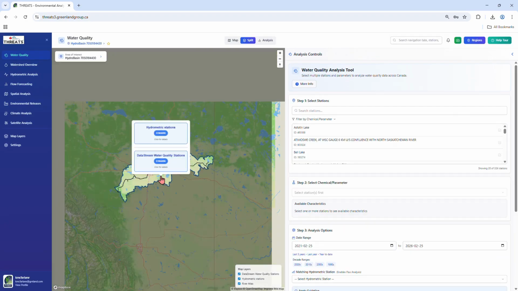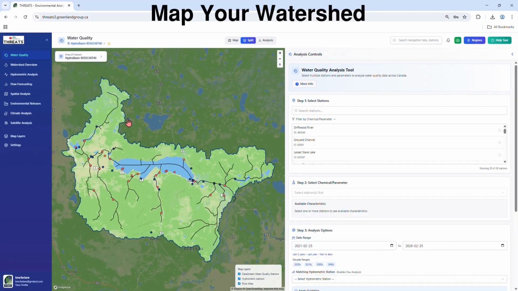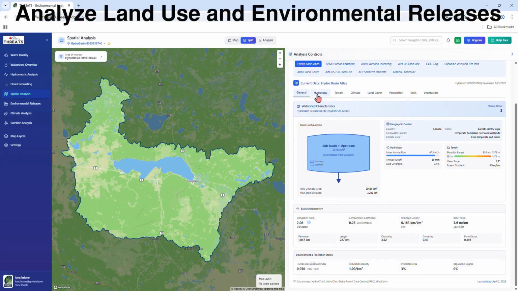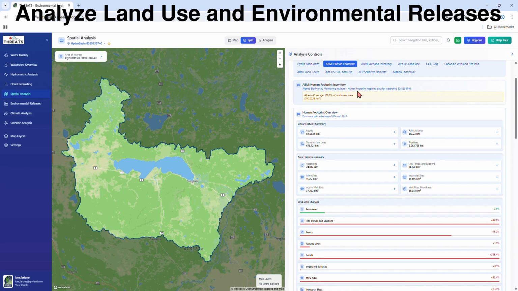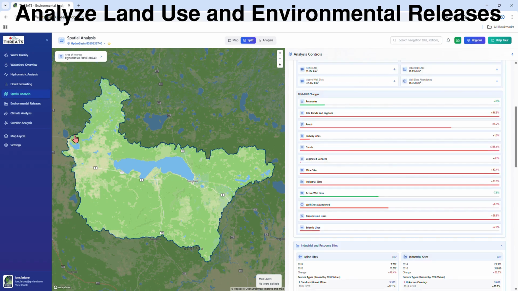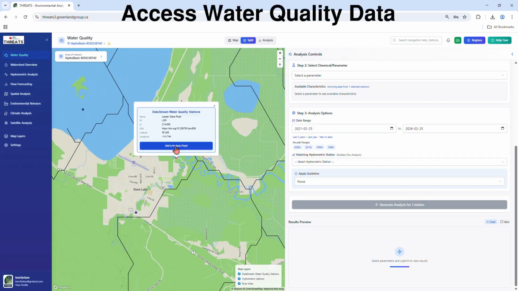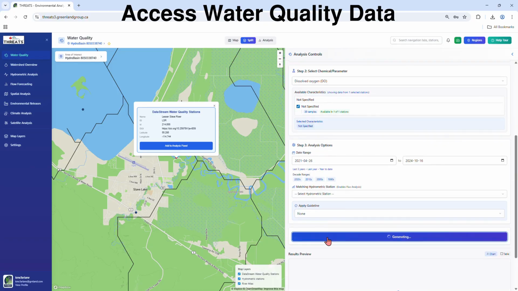Here's what THREATS can do. Map your watershed. Identify where your drinking water comes from and what areas drain into it. Analyze land use and environmental releases. See what activities are happening upstream, such as agriculture, industry, urban development, and understand potential impacts. Access water quality data. Pull in real-time and historical water quality information to spot trends or concerns.